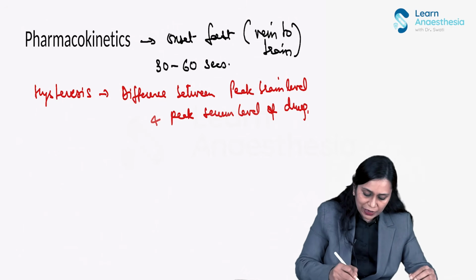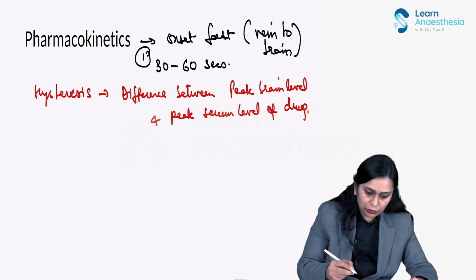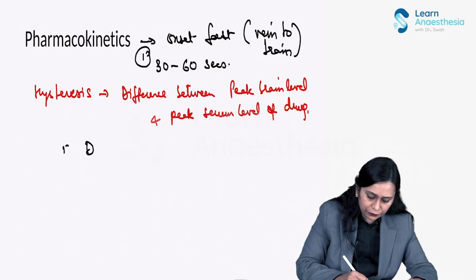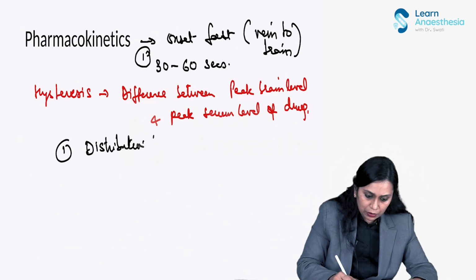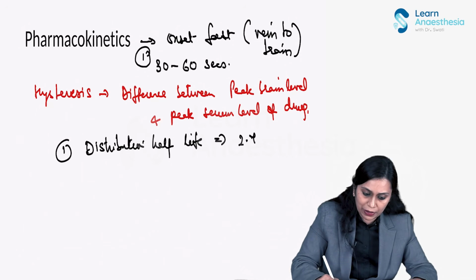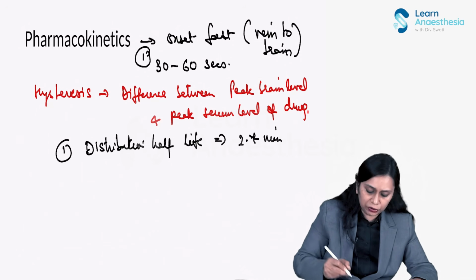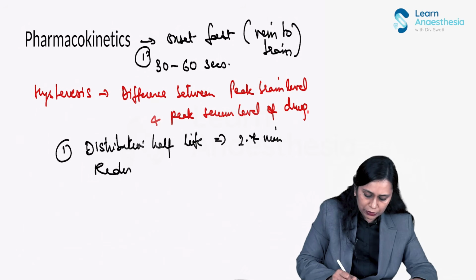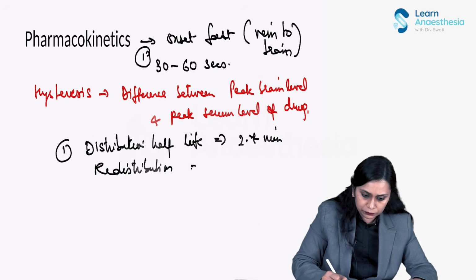Then next point, onset I told you. Okay, distribution half-life. When we give the drug, the first distribution is maximum 2.7 minutes. Redistribution phase, maximum 29 minutes.